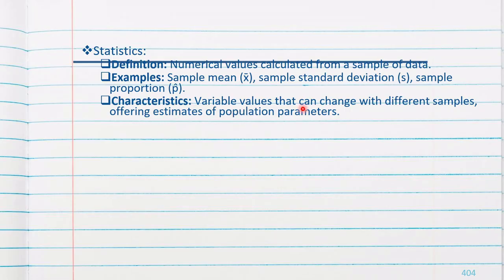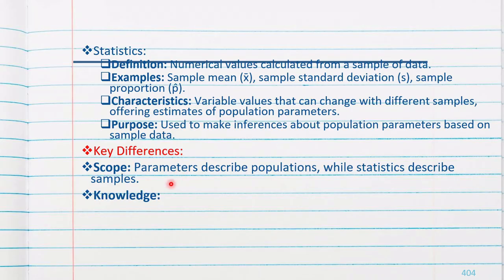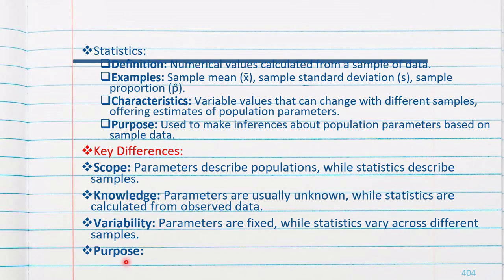A characteristic variable value that can change with the different samples, offering estimates of population parameters. Purpose: it is used for making inference about the population parameters based on sample data. Key differences are about the scope, knowledge, variability, and purpose.